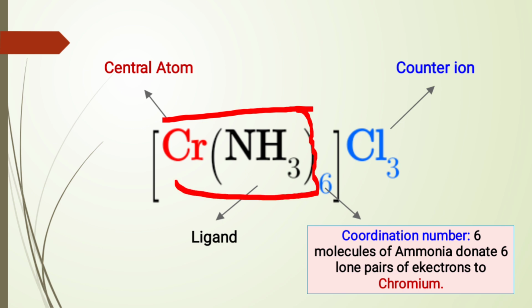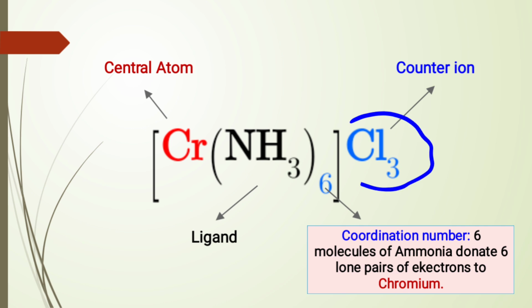It means it is attached to the central atom directly. And then we have the counter ion. As we see, the counter ion is outside the coordination sphere. This counter ion can be either a positive ion or a negative ion. We are going to explain.